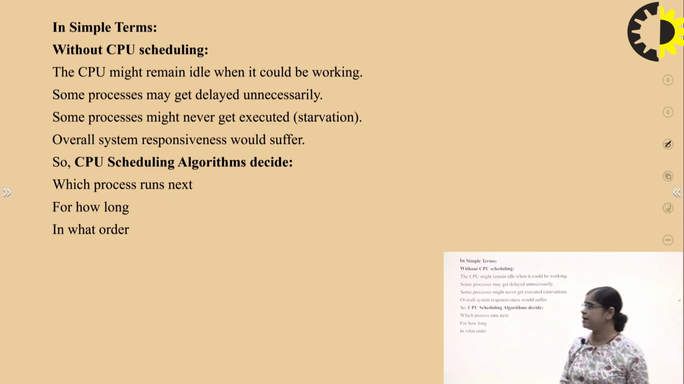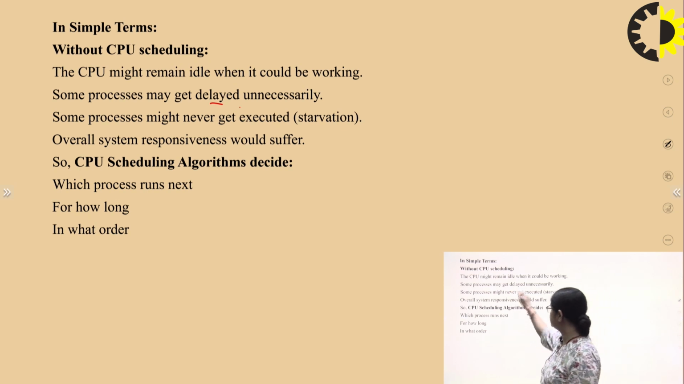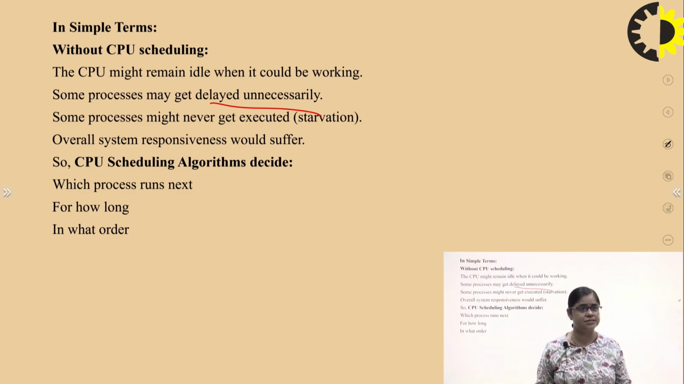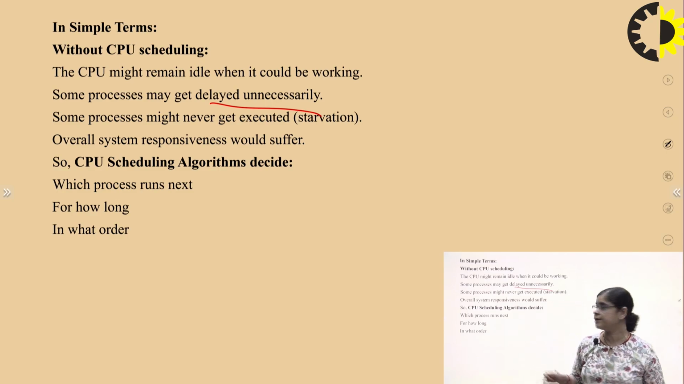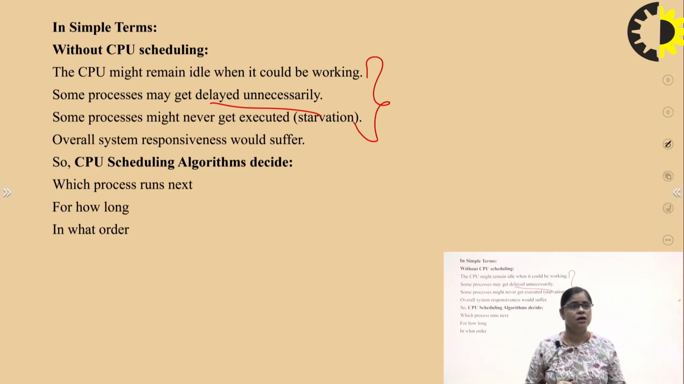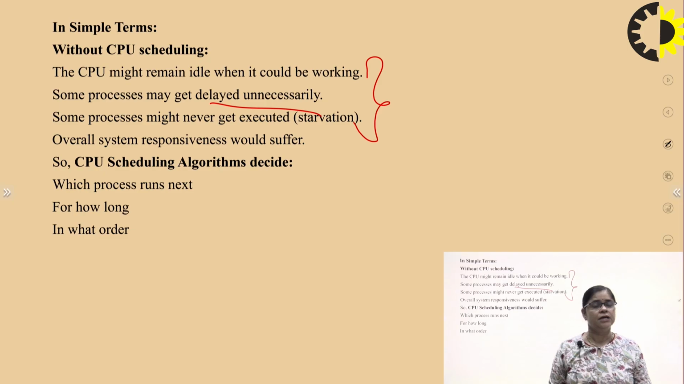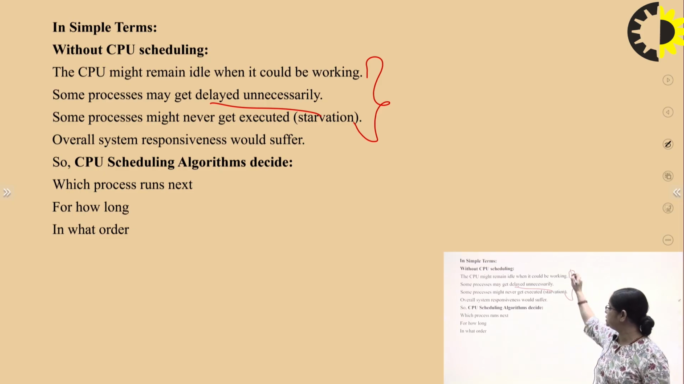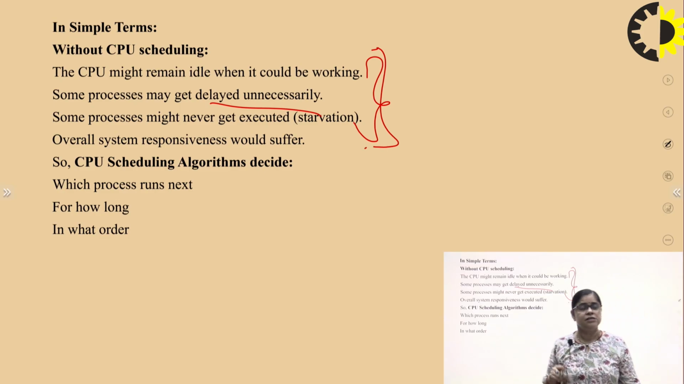Now, in simple terms, when we are not using CPU scheduling, what may happen to our system? The system may remain idle when it could be working, some processes may get delayed unnecessarily, or some processes may never get executed, if they are in starvation. So because of these three reasons, our overall system responsiveness would suffer. That's why, without CPU scheduling, all these three factors are there and our system suffers.